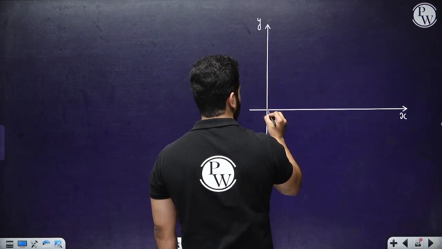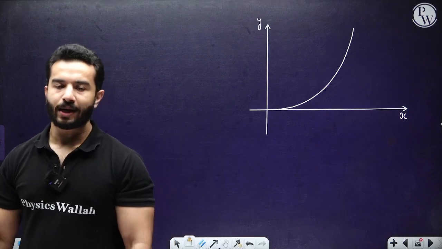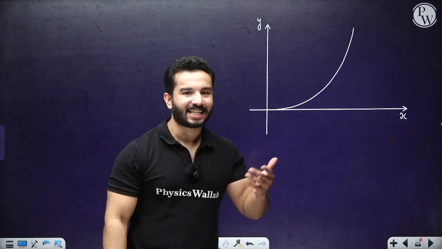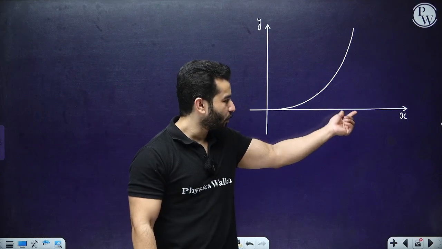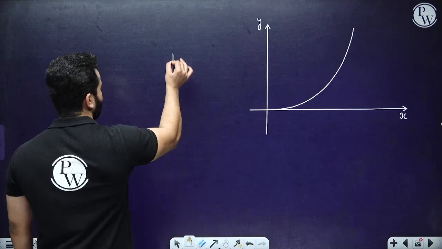So the curves can be something like this, right? This is not directly proportional. Y is increasing at a greater rate as compared to x, right? X is increasing with a smaller rate, y is increasing with a greater rate. So this is what we are going to call as curves.